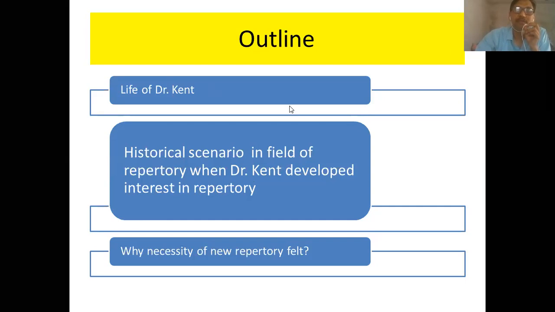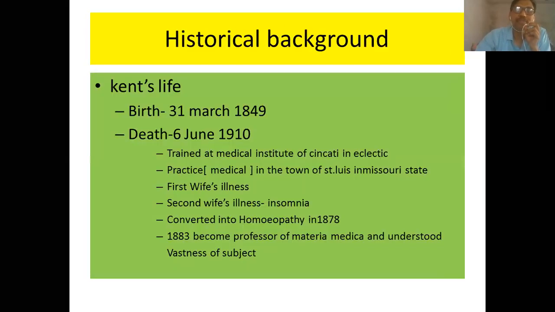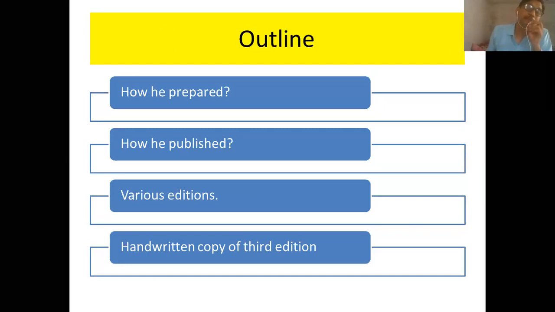Then we'll also see how he prepared his repertory, who were the persons helping him, who were guiding him, who were criticizing him. And then, in spite of all these difficulties in the preparation of the repertory, we'll study how he was finally able to publish this